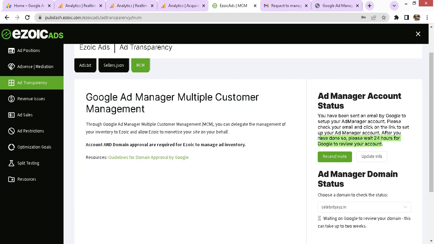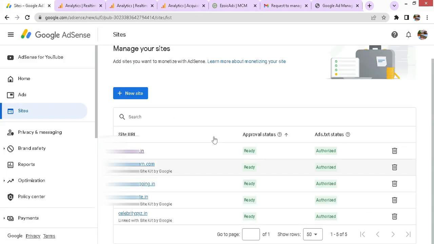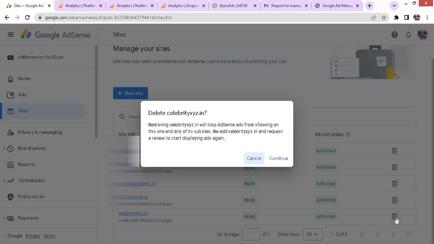Now, while we wait for the Ad Manager and site approval from Ezoic, here I will show you how I deleted my AdSense approved site. Here you see I am deleting my site. The sad part is, if you delete the site, what will happen? Will Google approve my site again instantly without having to go through the same old procedure? Well, let's wait and watch.